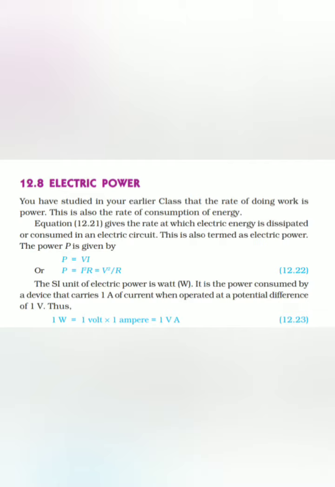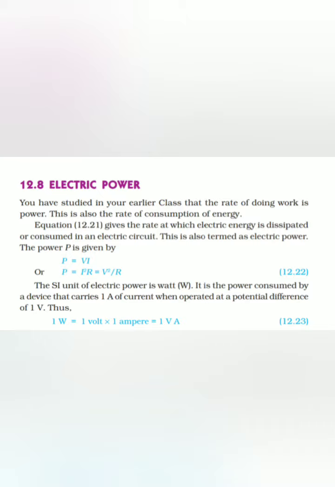Alternatively, we also have formulas for power as P equals I squared R, and P equals V squared by R. The SI unit of electric power is the watt, indicated by capital W. It is the power consumed by a device that carries a current of 1 ampere when operated at a potential difference of 1 volt. That is, 1 watt equals 1 volt into 1 ampere. Volt ampere is also called watt.